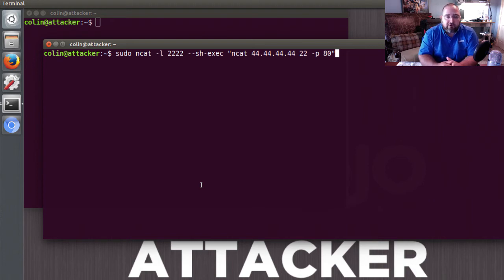What this particular command is actually going to do is create a local listener on the attacker's computer, and it's going to listen on port 2222, which is this part right here. I'm saying listen on port 2222. When somebody connects to that port, what I want is, I don't want this to be 22, I want this to be 3389.